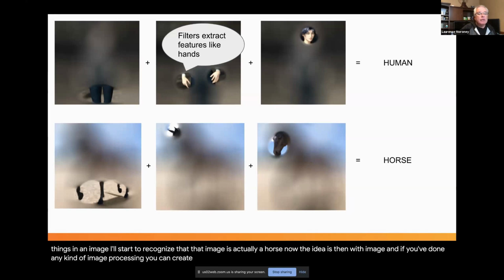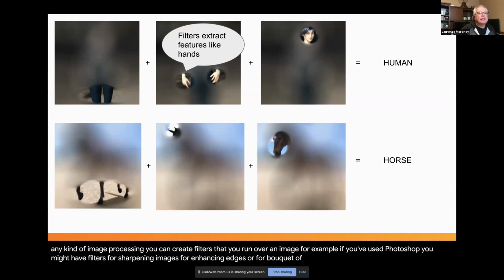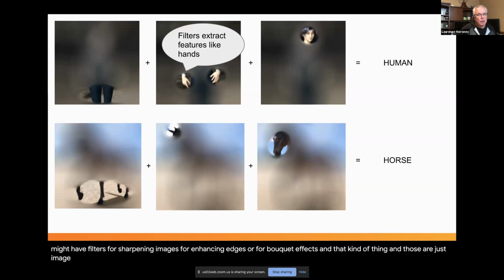Now, the idea is then with images, and if you've done any kind of image processing, you can create filters that you run over an image. For example, if you've used Photoshop, you might have filters for sharpening images, for enhancing edges, or for bokeh effects and that kind of thing. And those are just filters. They're mathematical transforms that operate on an image. And a computer is very good at mathematical transforms.